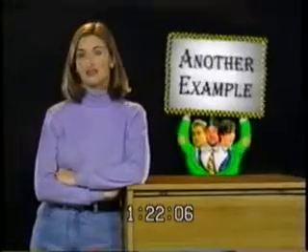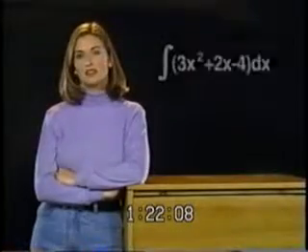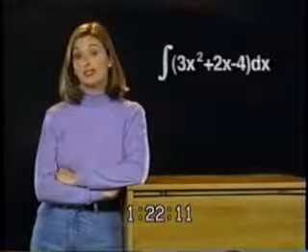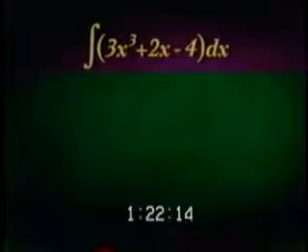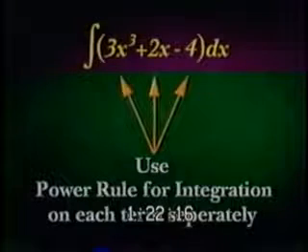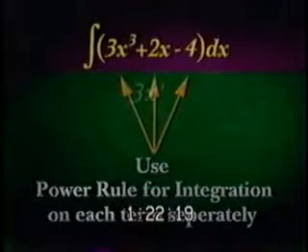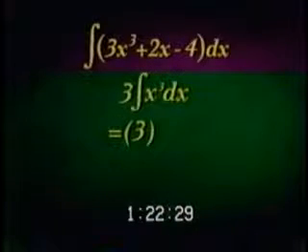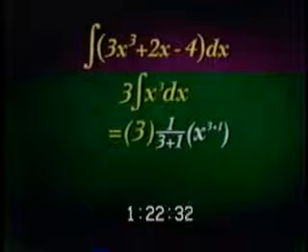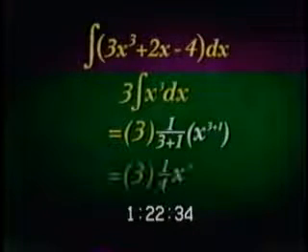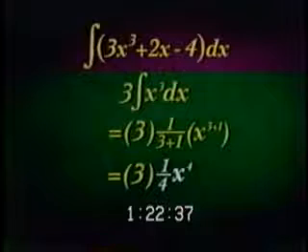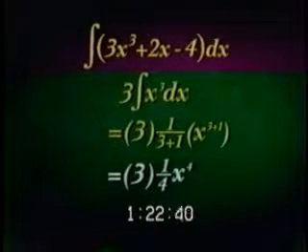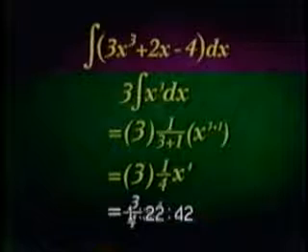How about another example that's a little more complicated? Let's try taking the integral of 3x cubed plus 2x minus 4. To do this one, we need to use the power rule for integration on each term separately. The first term is 3x cubed. Here, we take the integral of x cubed using the power rule for integration and then multiply it by the constant, or 3. The integral of x cubed is 1 over 3 plus 1 times x to the 3 plus 1. This becomes 1/4 times x to the 4th. So the first term is 3 times 1/4 x to the 4th, or 3/4 x to the 4th.